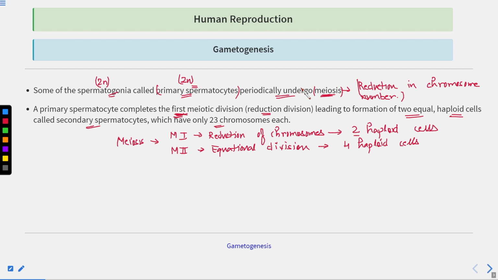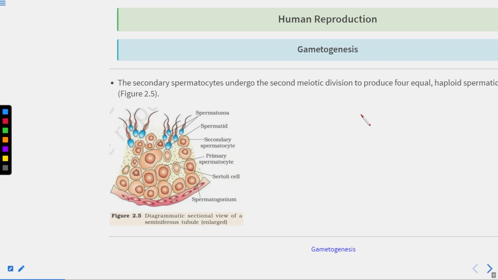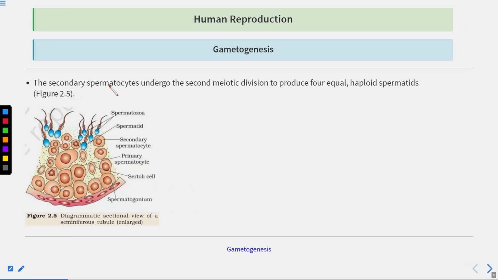After the first meiotic division, which takes place in the primary spermatocytes, two haploid cells are formed, known as the secondary spermatocytes, and they will contain half the number of chromosomes. They will contain 23 chromosomes because they are haploid now. Clear? Now, the secondary spermatocytes undergo the second meiotic division to produce four haploid spermatids.